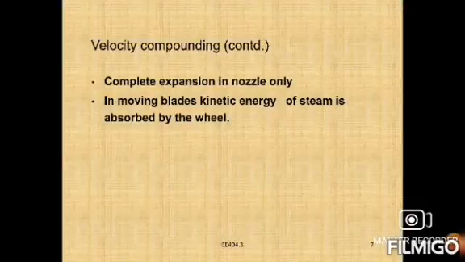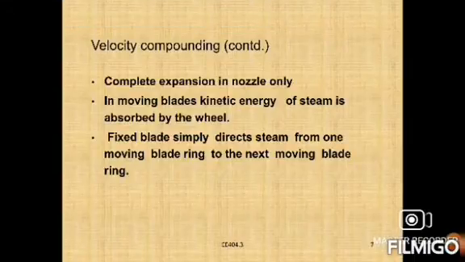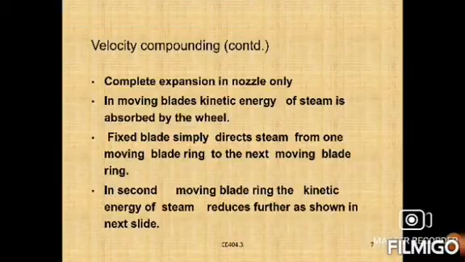In the moving blade, the kinetic energy of steam is absorbed by the wheel. The fixed blade simply directs the steam from one moving blade ring to the next moving blade, right? In the second moving blade ring, the kinetic energy of steam is reduced further. Next slide, right? Next one.